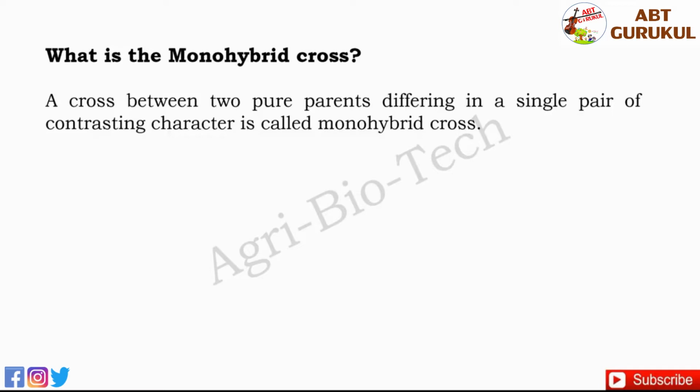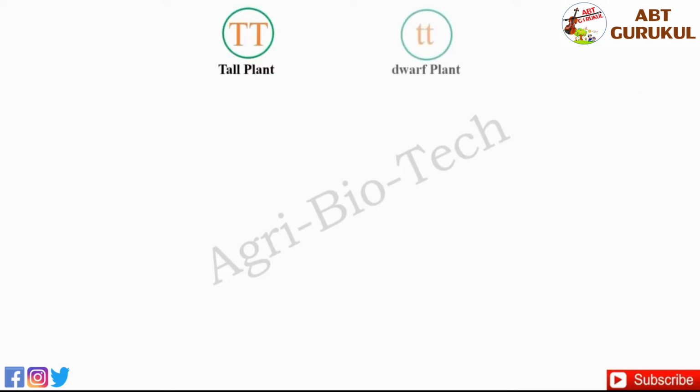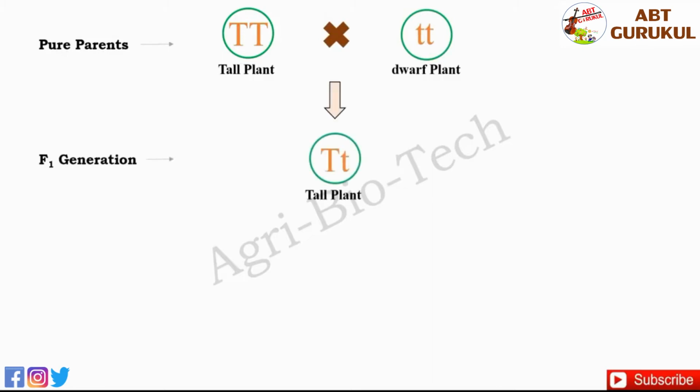What is a monohybrid cross? It is a cross between two pure parents differing in a single pair of contrasting characters. Mendel first selected some pure tall pea plants and pure dwarf pea plants and then crossed them. After crossing, he found that all the plants in the F1 generation were tall. He started thinking, where has the dwarfness gone?